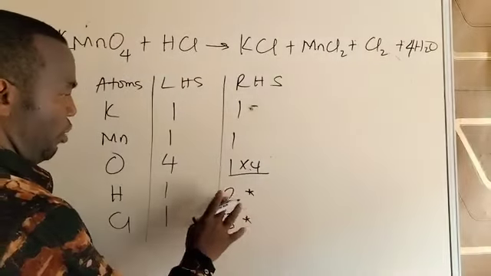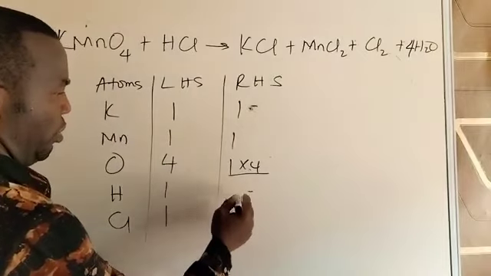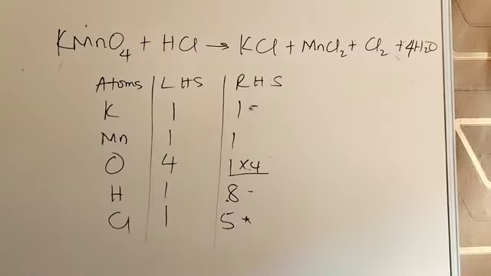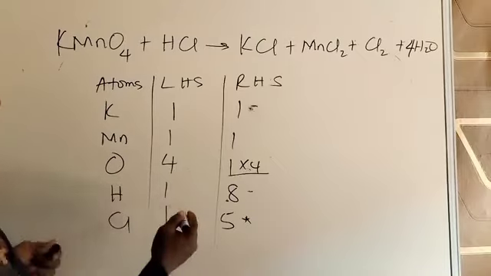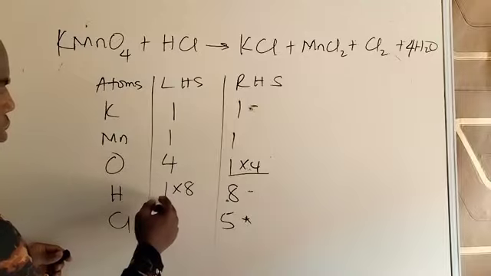So hydrogen now is changed from 2 to 8 on this side. Having done that, I still go to the table again and look at hydrogen and the chlorine. Start with any of them. Let's start with hydrogen. To start with hydrogen, I need to multiply this side by 8. Multiply this by 8. You can see that.